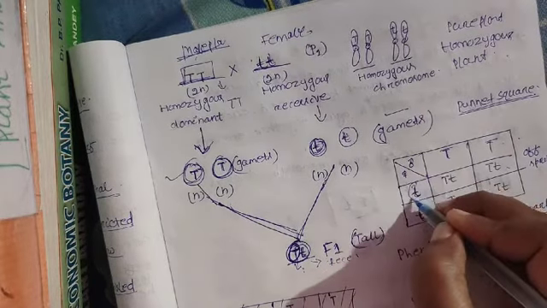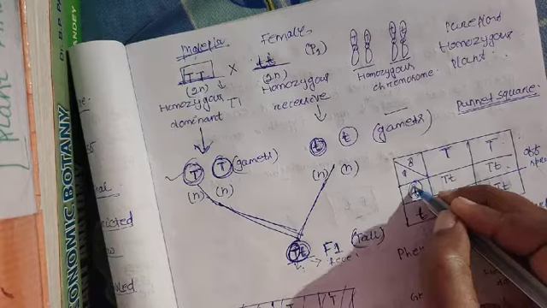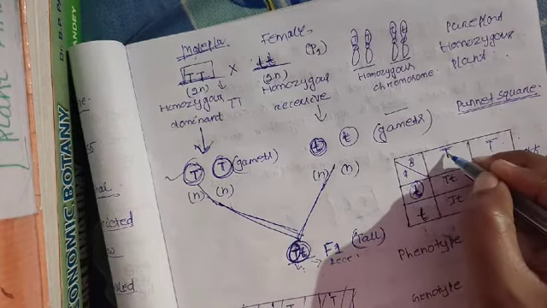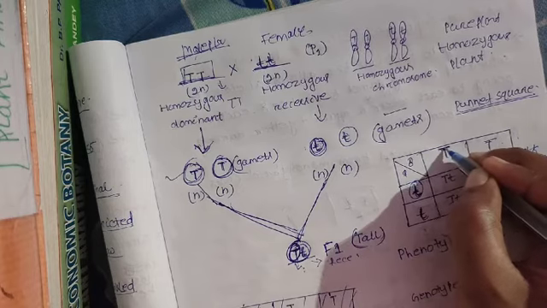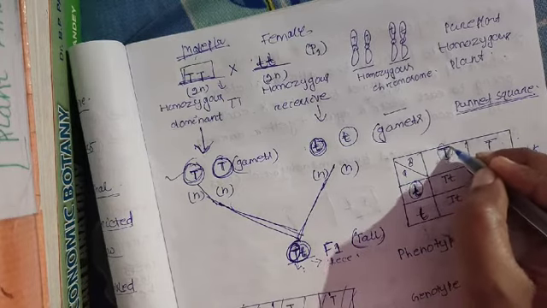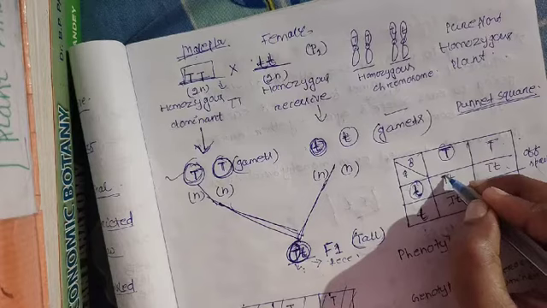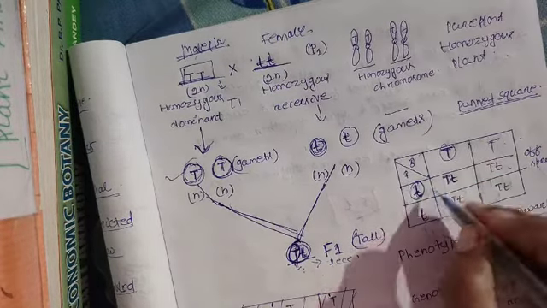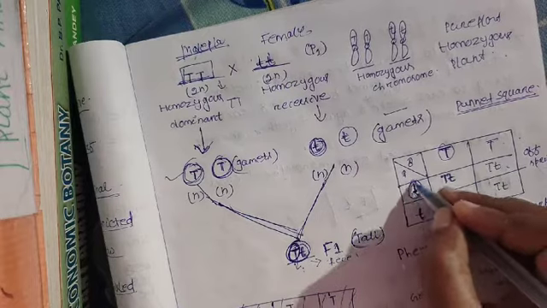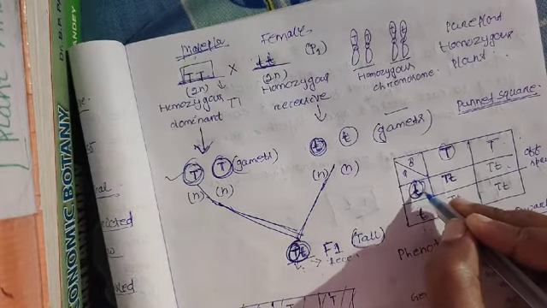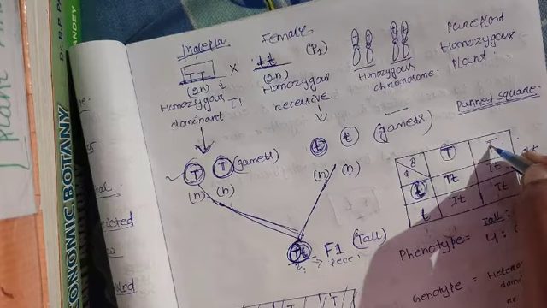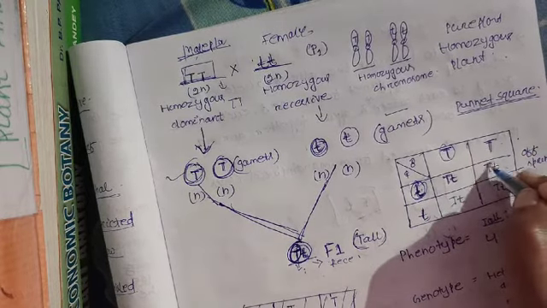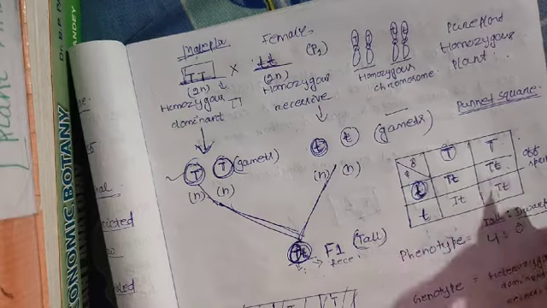So if the egg which contains this allele is crossed with the gamete which contains capital T, the offspring contain capital T and small t. Similarly, if the egg containing small t fuses with the gamete containing capital T, then the offspring contain T and t.